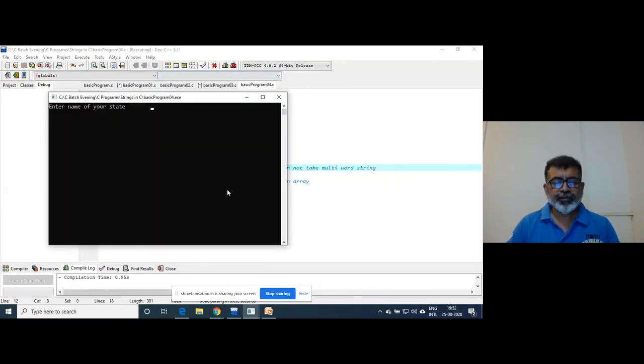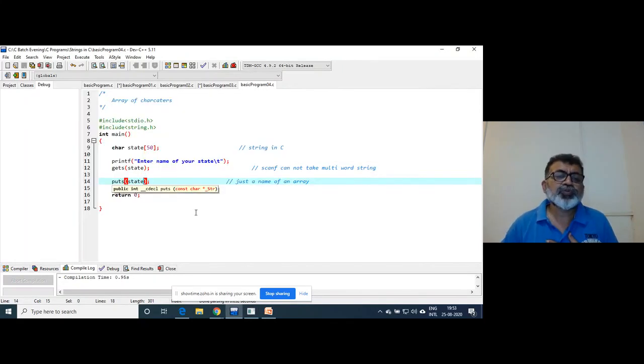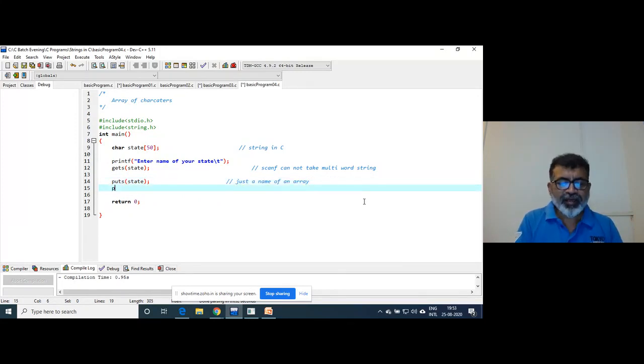So if I write Uttar Pradesh, it will print Uttar Pradesh. So puts actually inserts a new line. What I mean is, if I write another puts here, two times intentionally I have shown you.